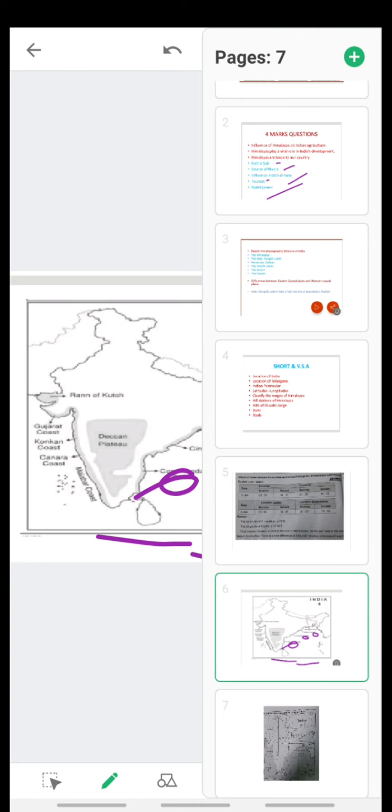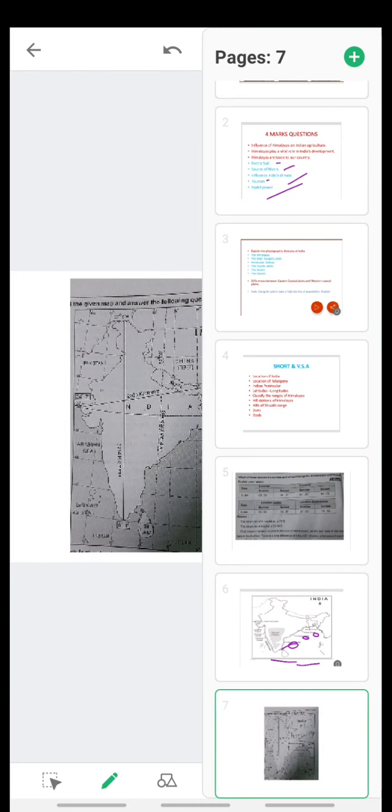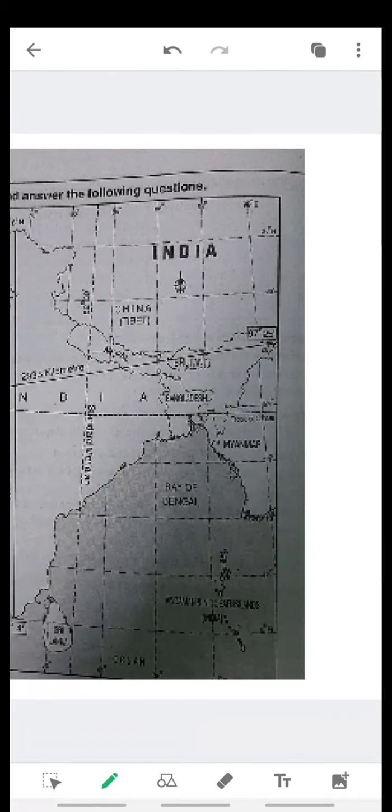Then another map painting is about our India, about the standard meridian in India. 82 degrees 30 minutes eastern longitude is the standard meridian. That is also very important for us.